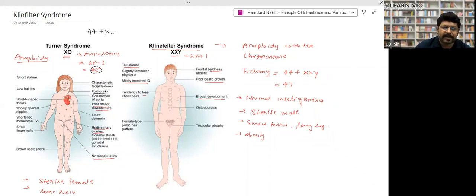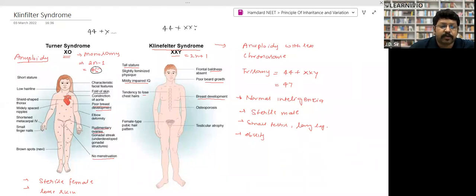Remember, this is 44 plus X. Total number of chromosomes 45. One sex chromosome is not present over there. All the autosomes are present. Okay. Look, 44 plus, it should be XX, but one X is omitted over here, right? Deleted. Clear? Yes, sir. In Klinefelter syndrome, a normal male has 44 plus XY, but there is one more